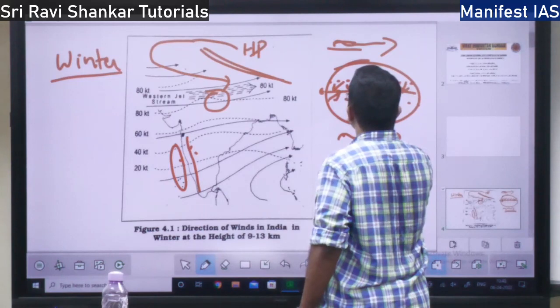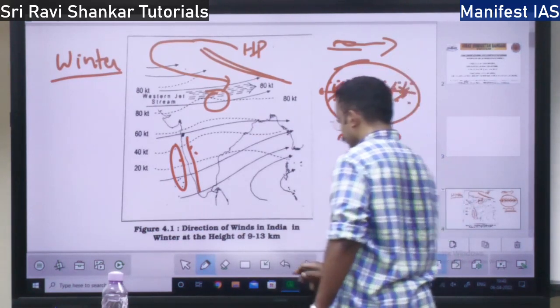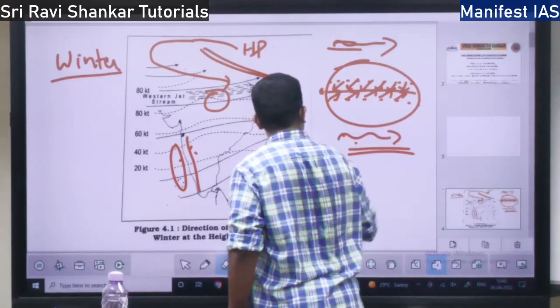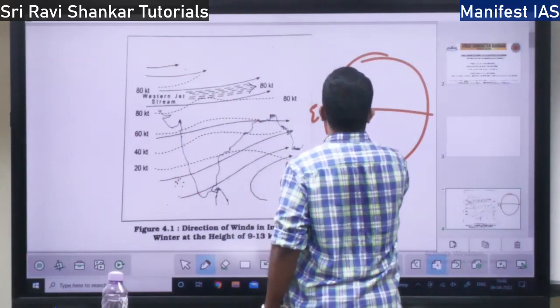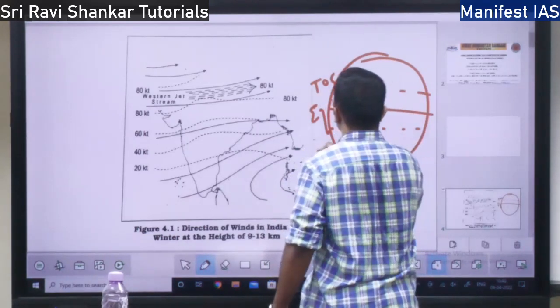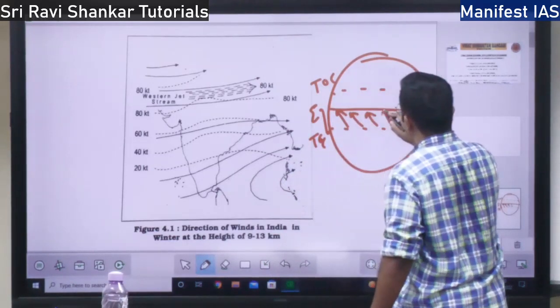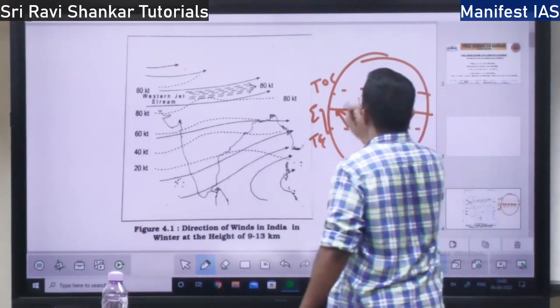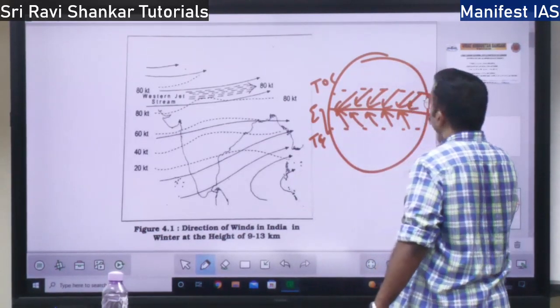I have discussed the Hadley cell, Ferrel cell, polar cell. So there you will have the equator, Tropic of Cancer, Tropic of Capricorn. Here these winds blow from the east, right, because of pressure variation. So these are the trade winds.